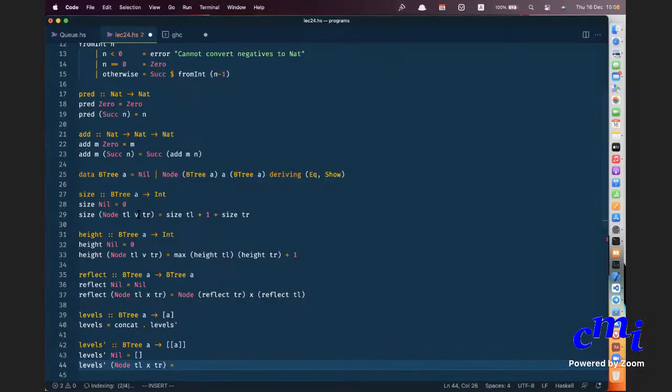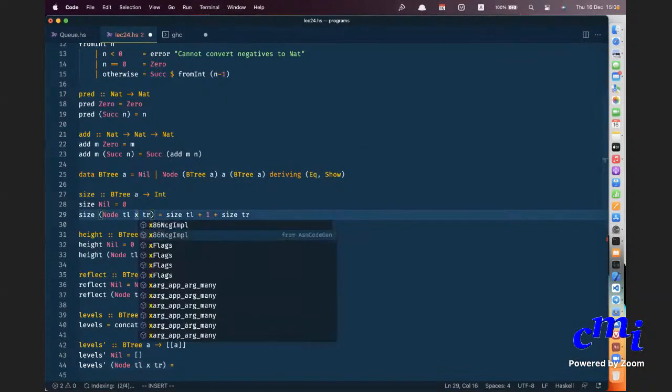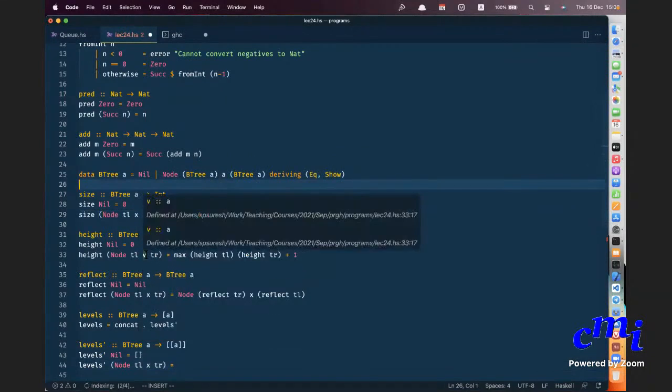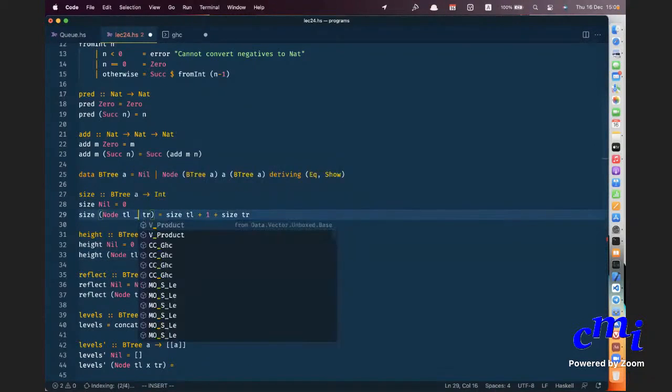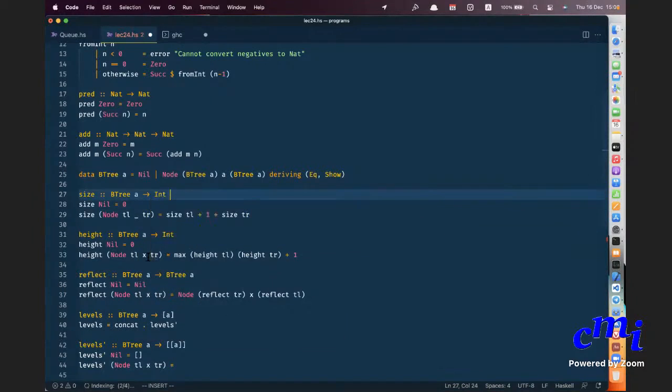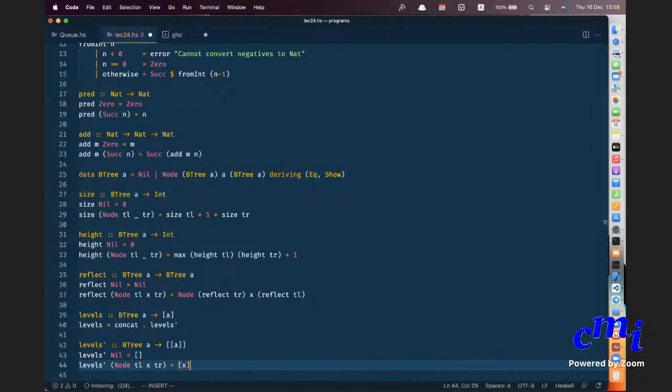So if we consider a single level, then, I don't understand. Can you please repeat? Why do you think it should be empty? So it should be list X, right? Exactly, it should be just list X. That is the list of elements at the topmost level, because the root is there, followed by what? You have two lists of lists, right? One from the left and one from the right. So you will have to join them somehow.